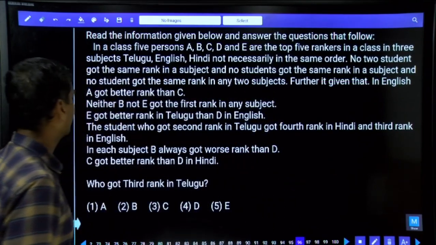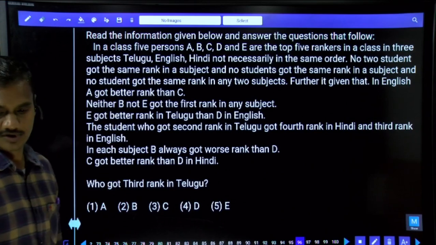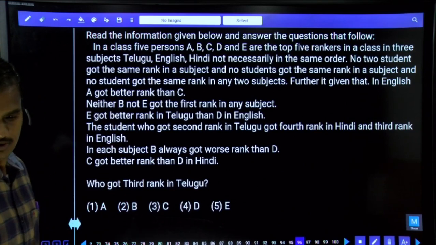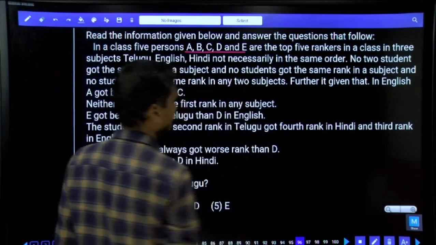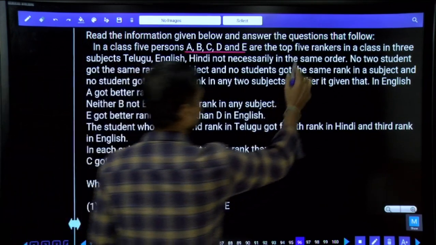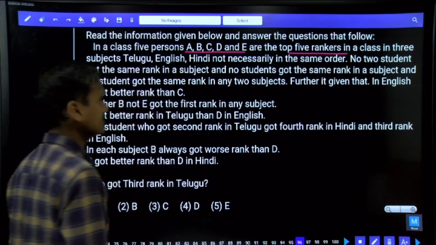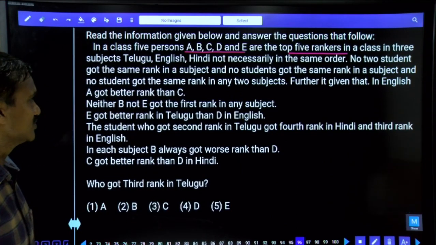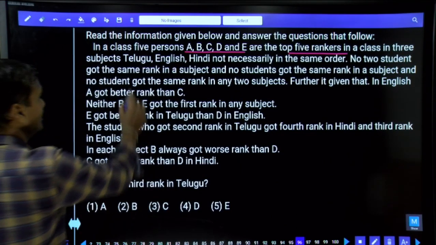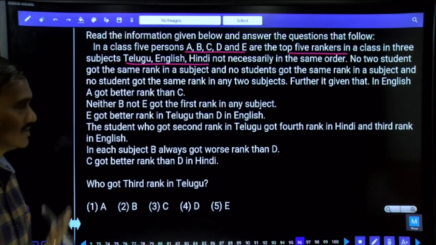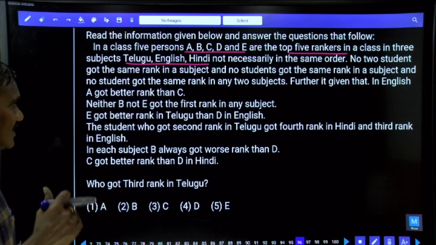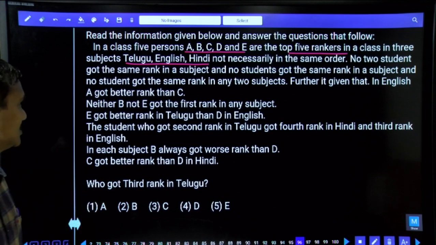Questions 96 to 100. In a class of 5 persons, A, B, C, D, and E are the 5 persons, who got the top 5 ranks in 3 different subjects. What are the 3 different subjects? Telugu, English, and Hindi. These 5 people got the top 5 ranks in these 3 subjects. Now we need to identify who got which rank in which subject.